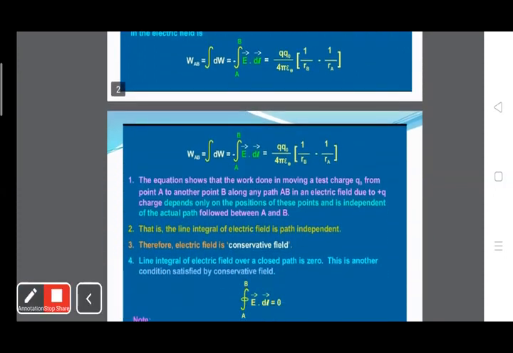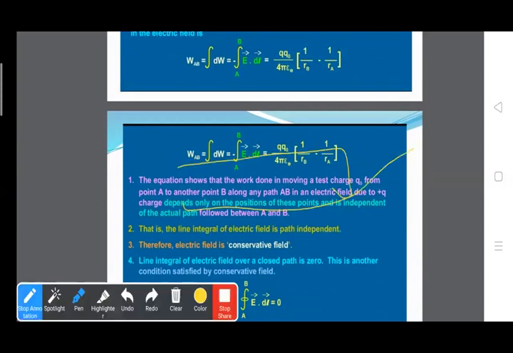Okay. So this equation shows that the work done moving a test charge from point A to point B along any path AB in the electric field due to a positive charge depends only on the position of these points and is independent of the actual path followed between A and B. It does not depend on the path followed by the charged particle. So the integral of the electric field is path independent, and the electric field is conservative in nature.